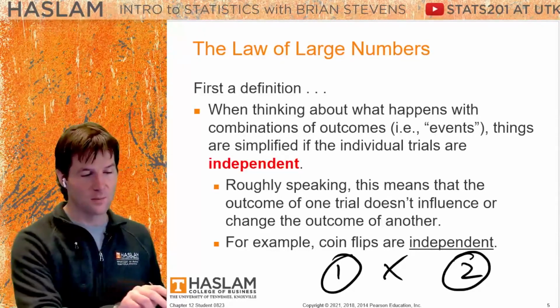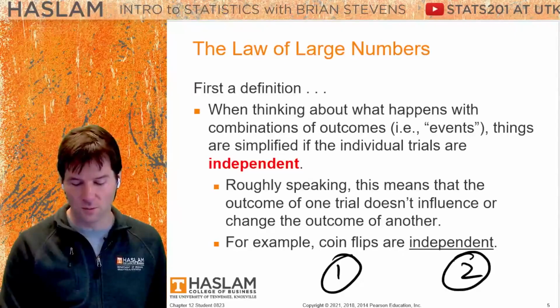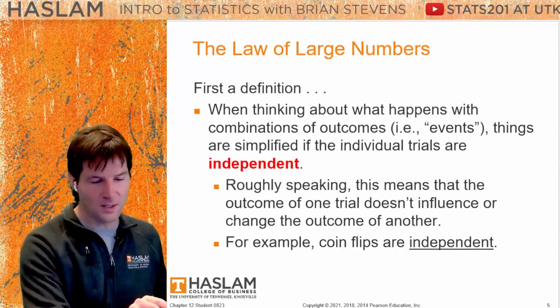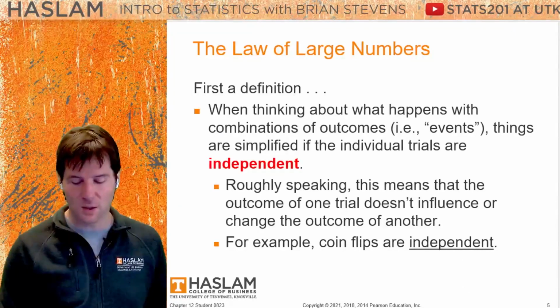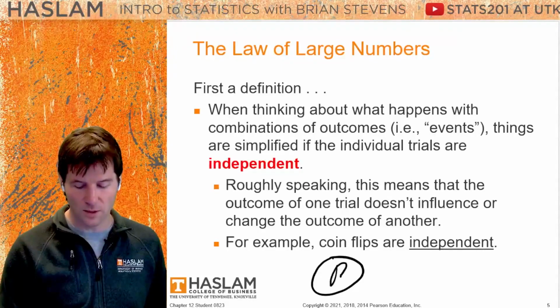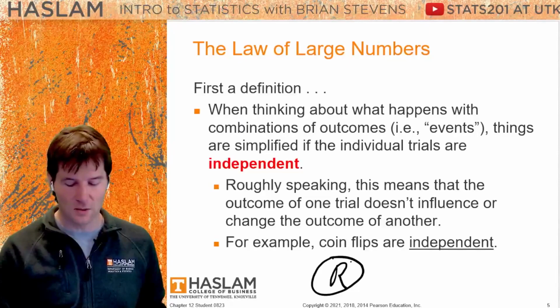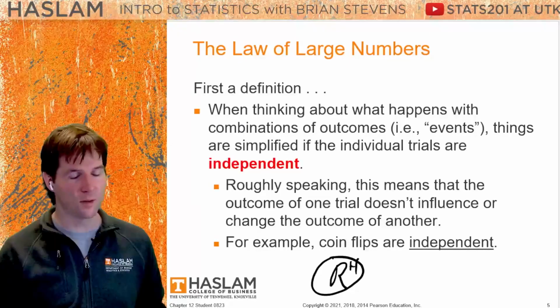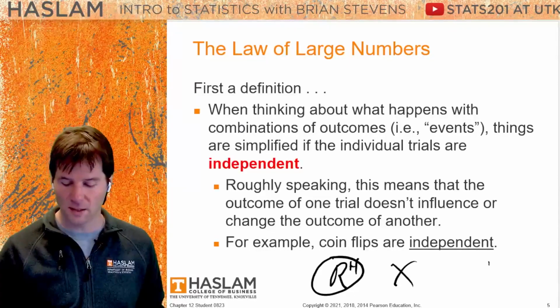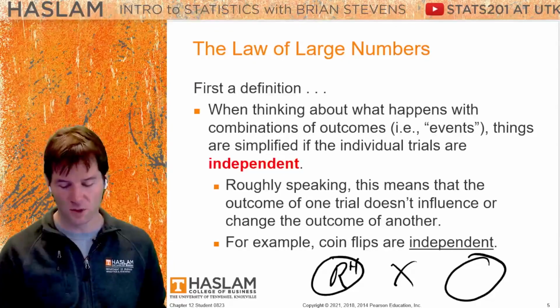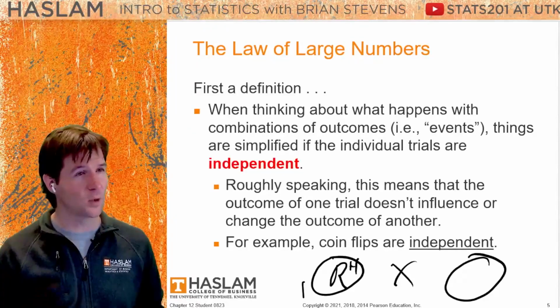But think about this. If somebody told you, let's say, they said that this is a rigged coin. It's a weighted coin. And they said it flips heads. It's a weighted coin that flips heads. Would that be independent of what this coin flips over here? Thing number 2. Thing number 1, they tell you it's a rigged coin.